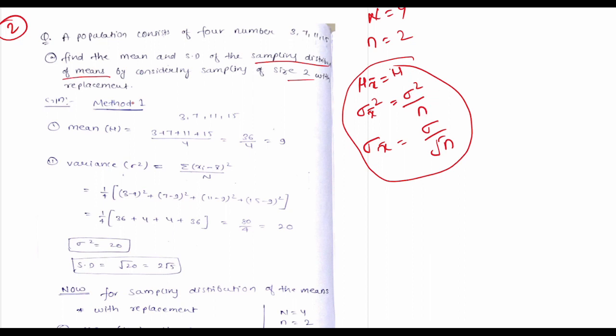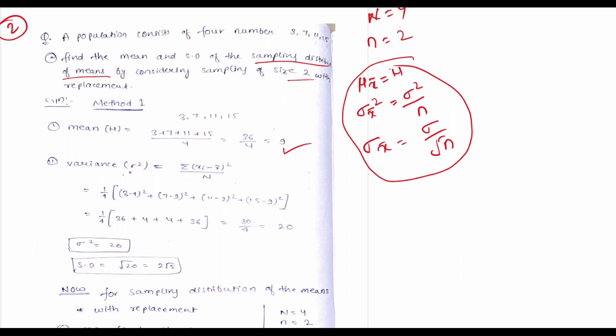Now see here, first method. We can use the direct formula and we can solve. Find mean. Mean means mu: 3 plus 7 plus 11 plus 15 by 4. You can get mu equal to 9. And for finding variance, summation of (xi minus mu) whole square by N. This variance is expected sigma square.